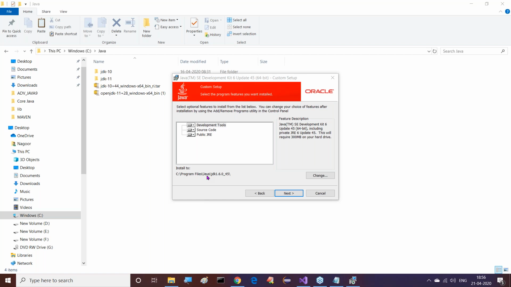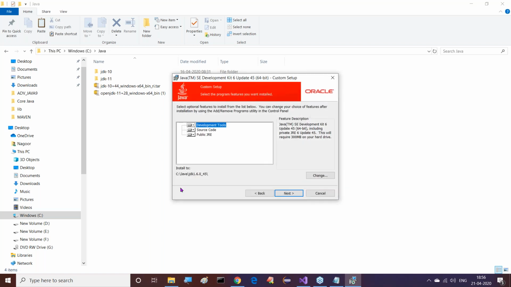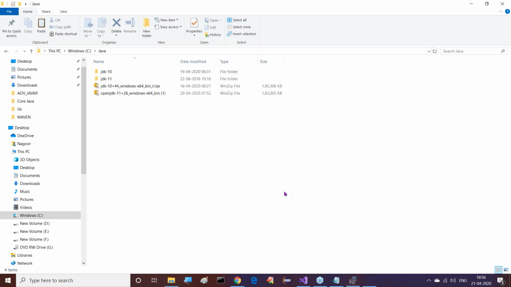I want to install it directly under the C drive, in the C Java location I provided. So I will change that location and remove the program files part. I provide Java JDK 1.6.0_45. Click on the OK button. The JDK location is finalized, then click on next.